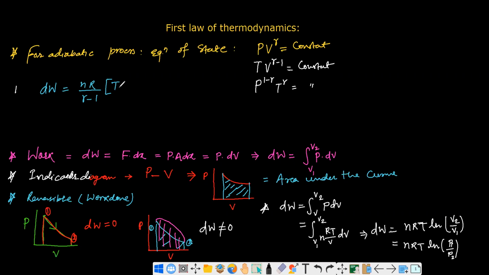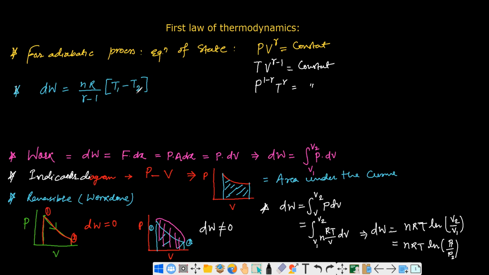Be careful with this one, T1 minus T2. In the adiabatic process, no heat is supplied. That's why all the work will be done at the cost of internal energy. That's why your initial temperature will be larger than the final temperature. That's why initial temperature comes first here. So this is the work done in case of the adiabatic process.